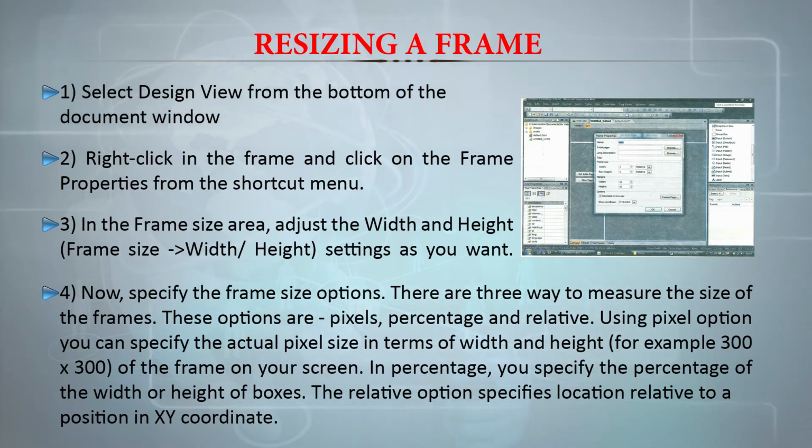These options are in pixels, in percentage, and you can also do it relatively. Using the pixel option, you can specify the actual pixel size in terms of width and height, for example 300 by 300 of the frame on your screen. In percentage, you specify the percentage of the width or height of boxes. The relative option specifies location relative to a position in XY coordinates.